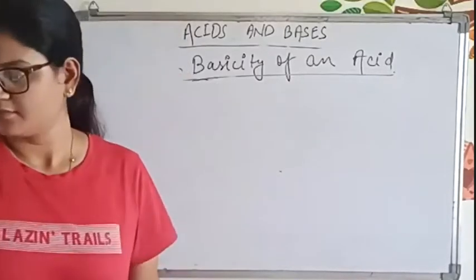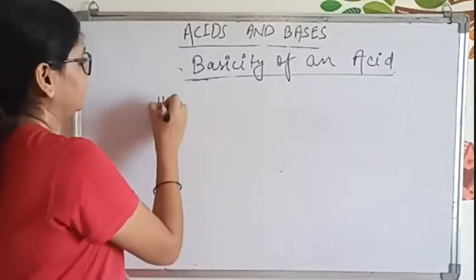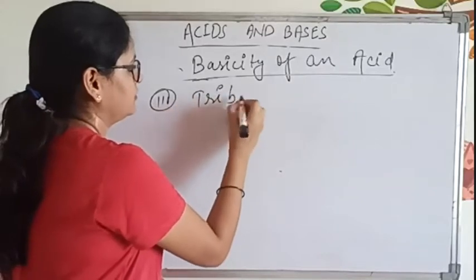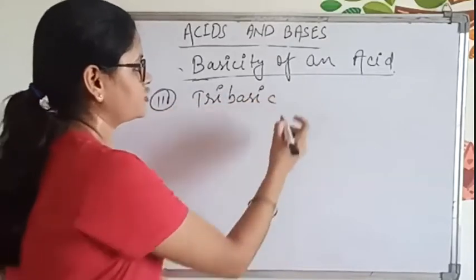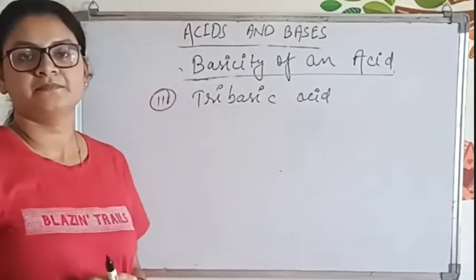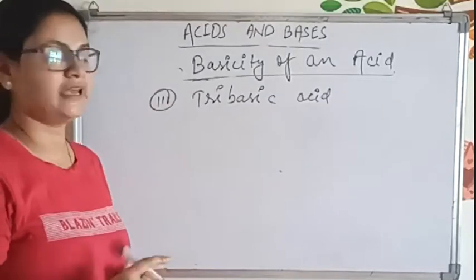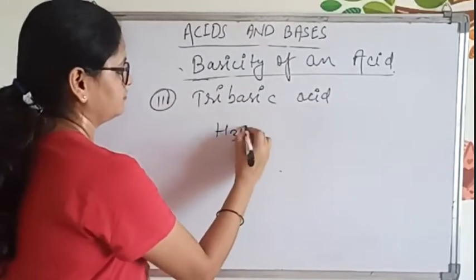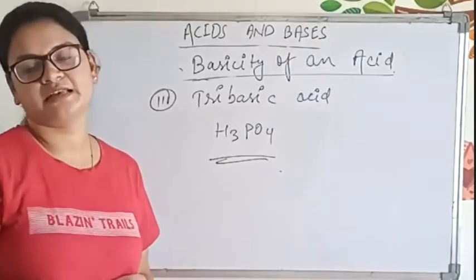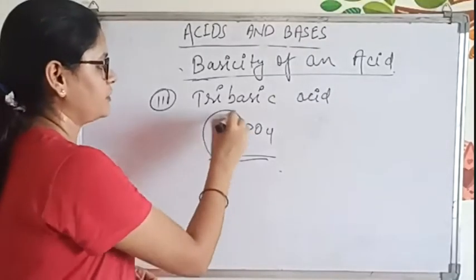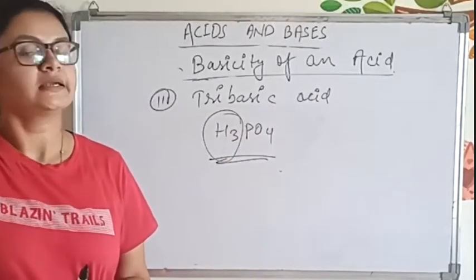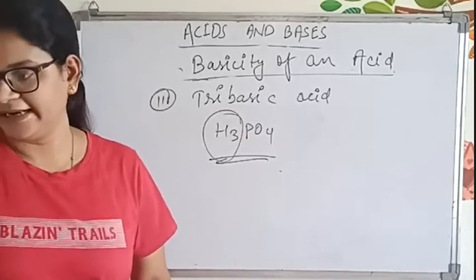Three molecules of H plus, there will be 3H plus. Any example? H3PO4. Clear? Here we have 3H plus ions and it will form three kinds of salts. Clear? Any doubt?